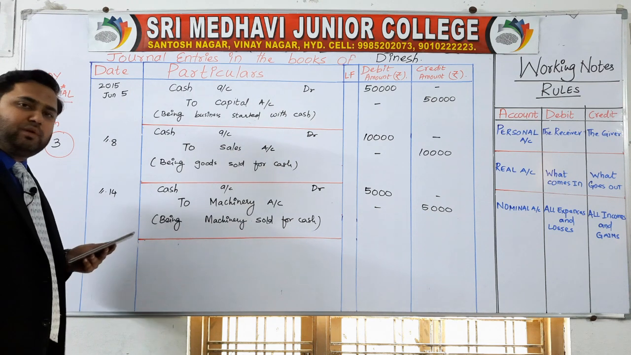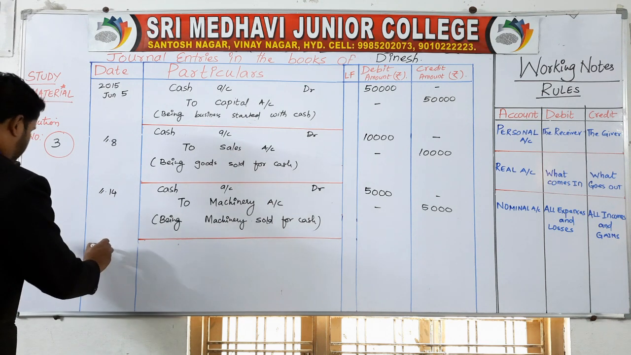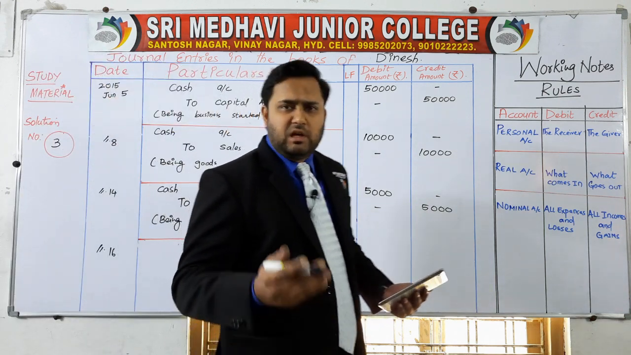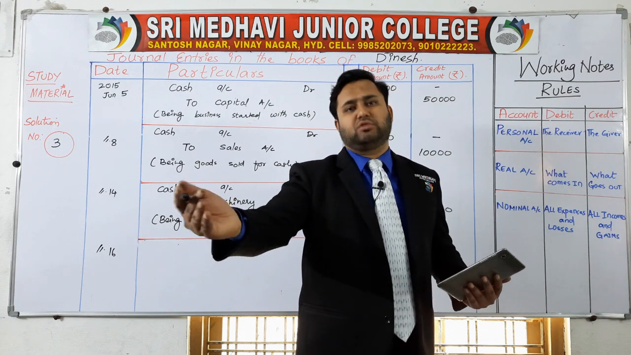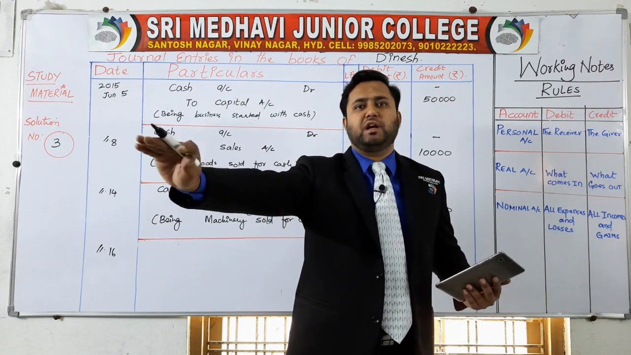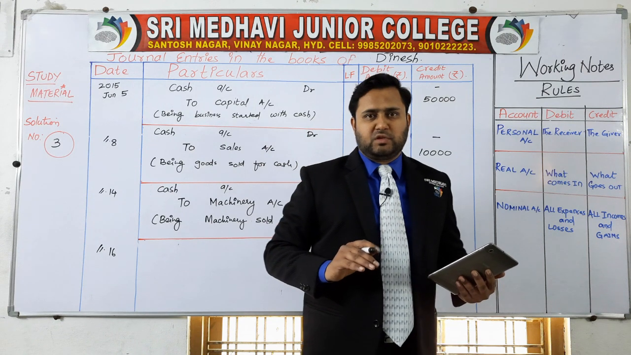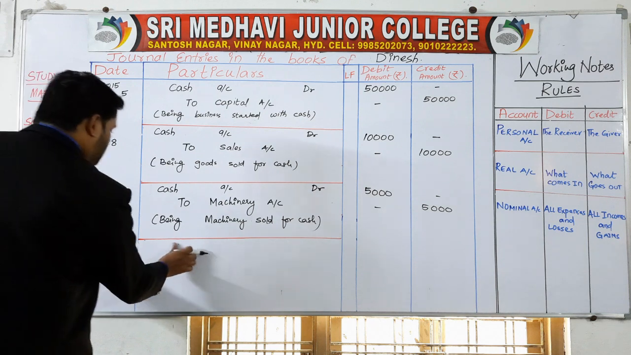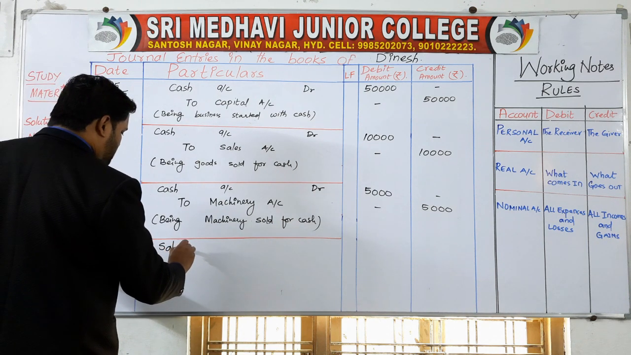Problem number 3, date 16th of June, salaries paid. As soon as you pay the salaries, does your cash come in or go out? If you are paying something, your cash is going out. So you are paying salaries means your cash is going out. If your cash is going out, credit the cash. So then who's going to be debited here? Salaries. Why is your cash going out? Because you paid the salaries.